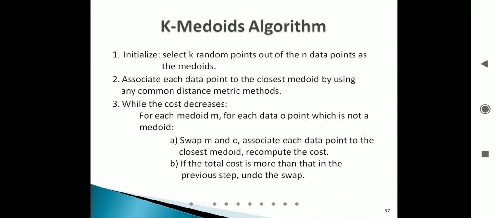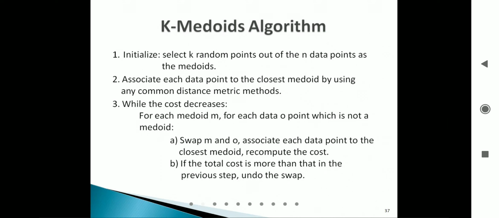Using that Manhattan distance metric, you find the distance of the remaining objects to the medoid data objects. Wherever the distance is minimum, you assign that particular data object to that particular medoid. In that way you will form the clusters. Step 3: while the cost decreases, meaning the new cost is less than the previously computed cost, as long as this new cost is less than the previous step cost, you have to continue this loop.